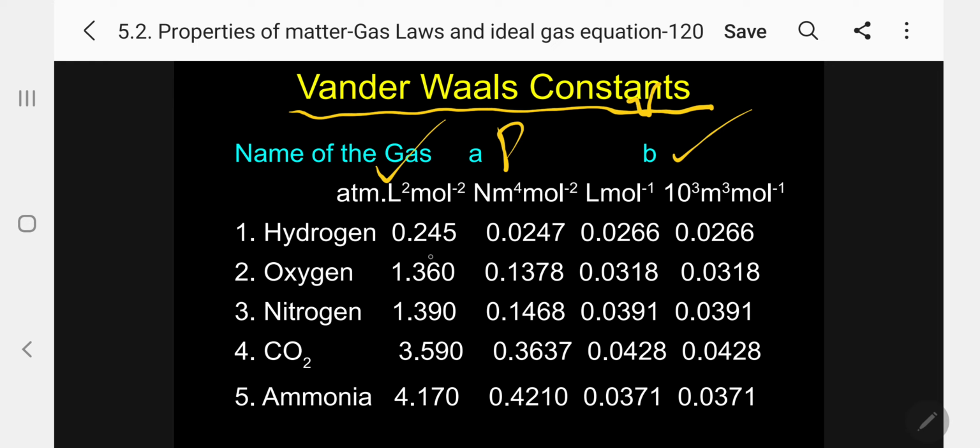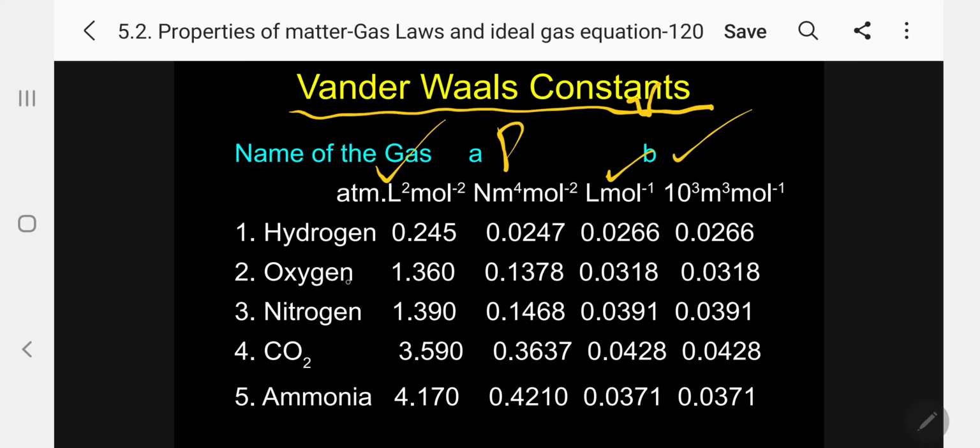Hydrogen: A is 0.245 atmosphere liter squared per mole squared, and the corresponding B, volume in liter per mole, is 0.0266.